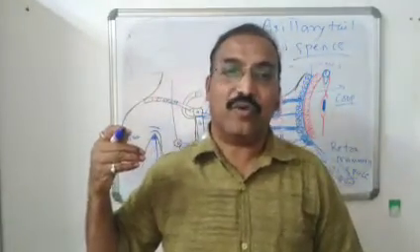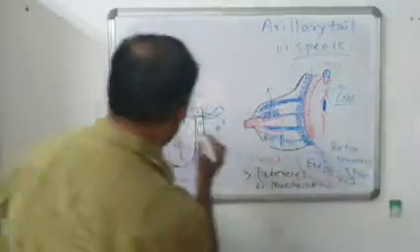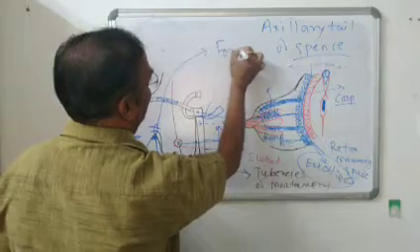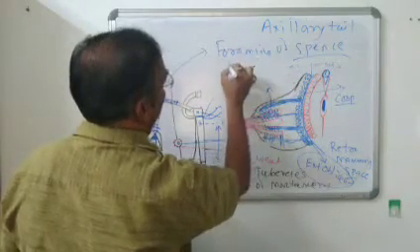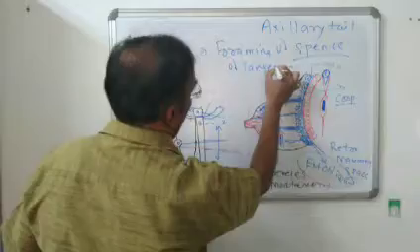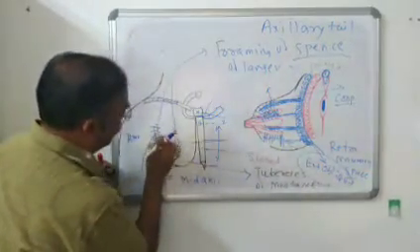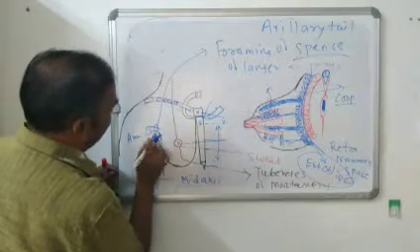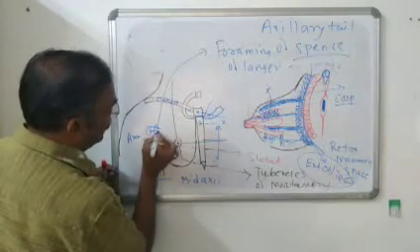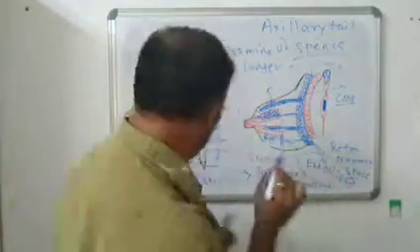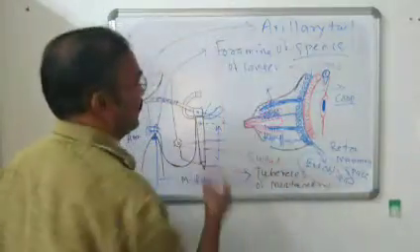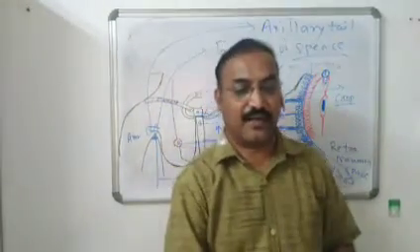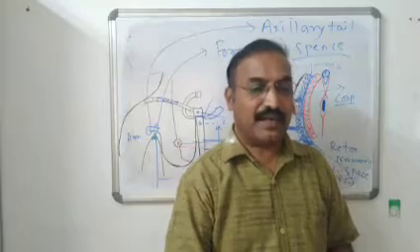It goes towards the axilla through a foramen, and that foramen is called the foramen of Langer. Foramen means opening. Through this foramen, the upper and lateral portion of the breast enters the axilla. This is the axilla. So this small portion which enters the axilla is called the axillary tail of Spence. It also forms a deep relation of the breast. So this is regarding the relations of the breast.